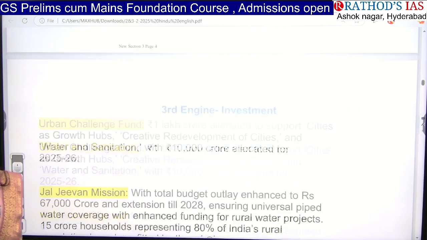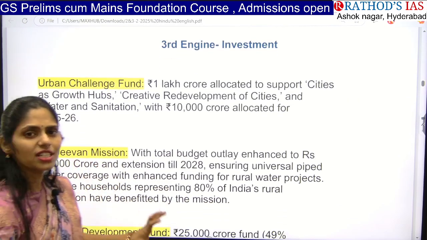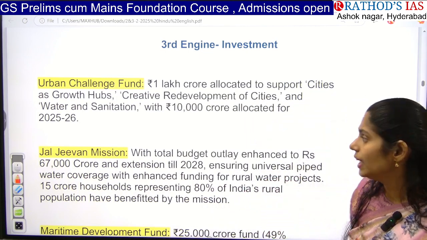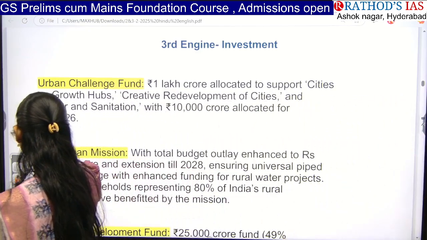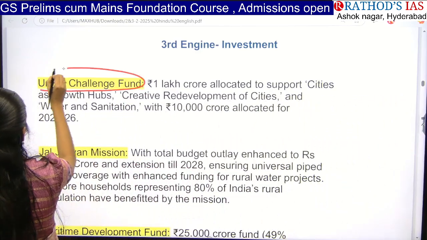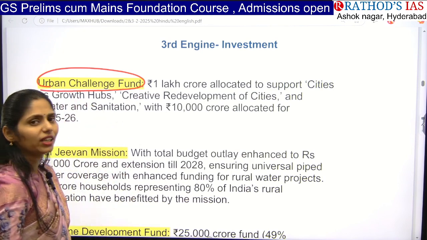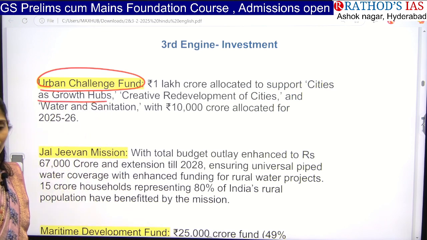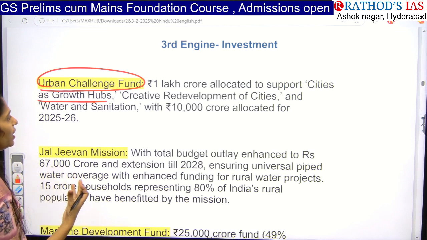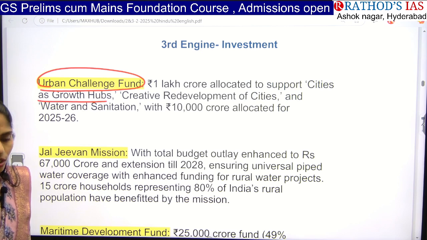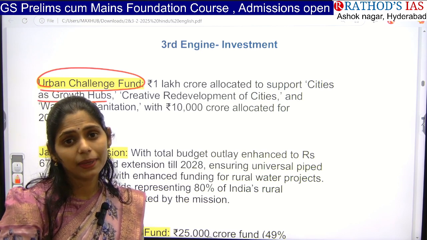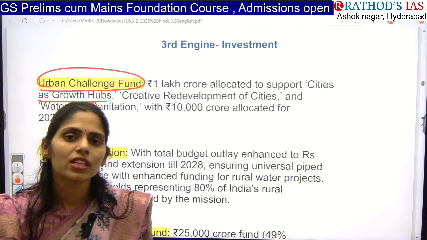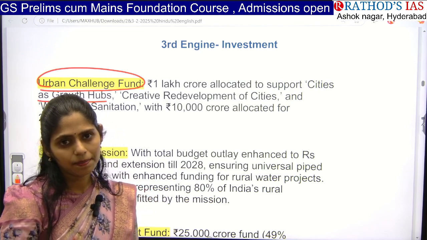Now let us see the third engine. The third engine is nothing but our investment. So let us see how the government is improving investment in India. So the first one is the Urban Challenge Fund. Around 1 lakh crore is allotted to support cities as growth hubs. So whenever the government announces such cities as global or growth hubs, obviously they will get investments. For example, you can recall the GIFT City of Gujarat. Okay, like that here.